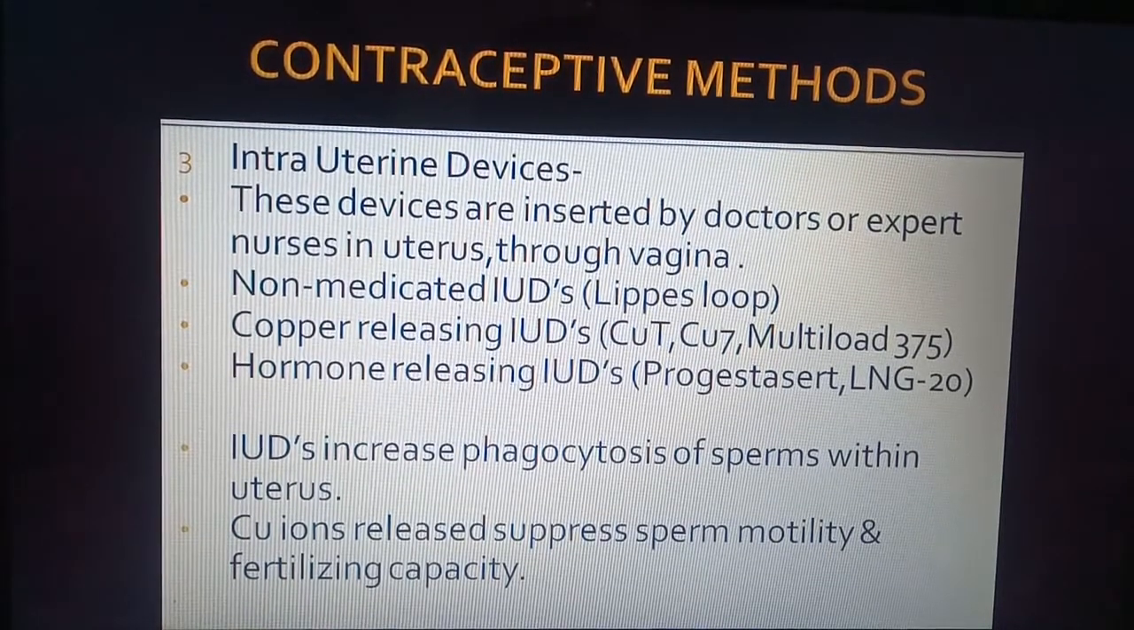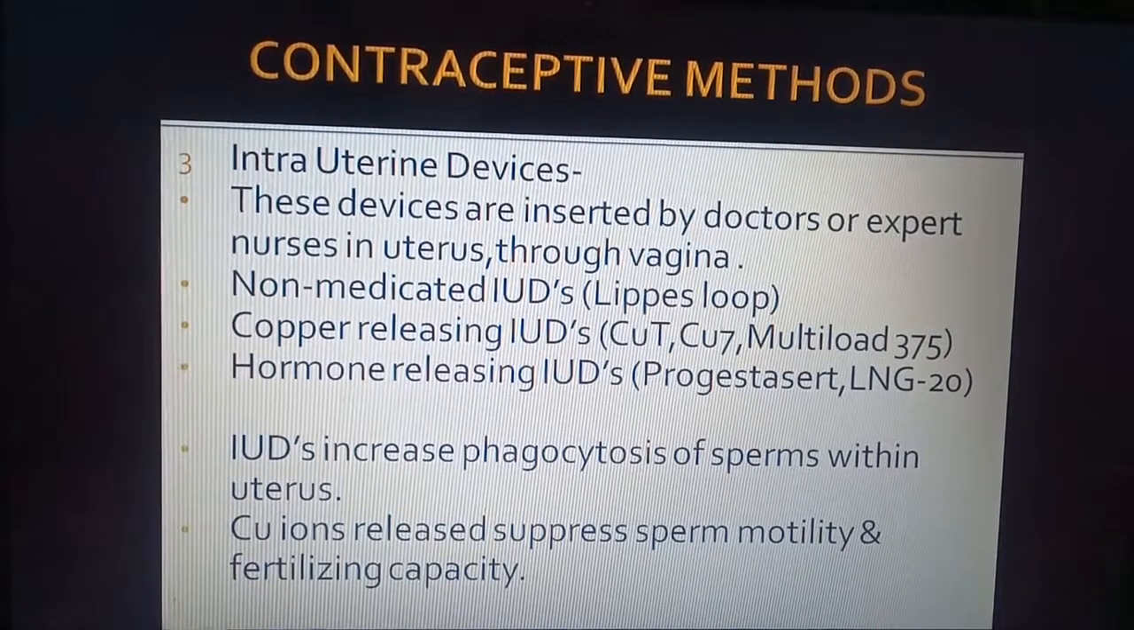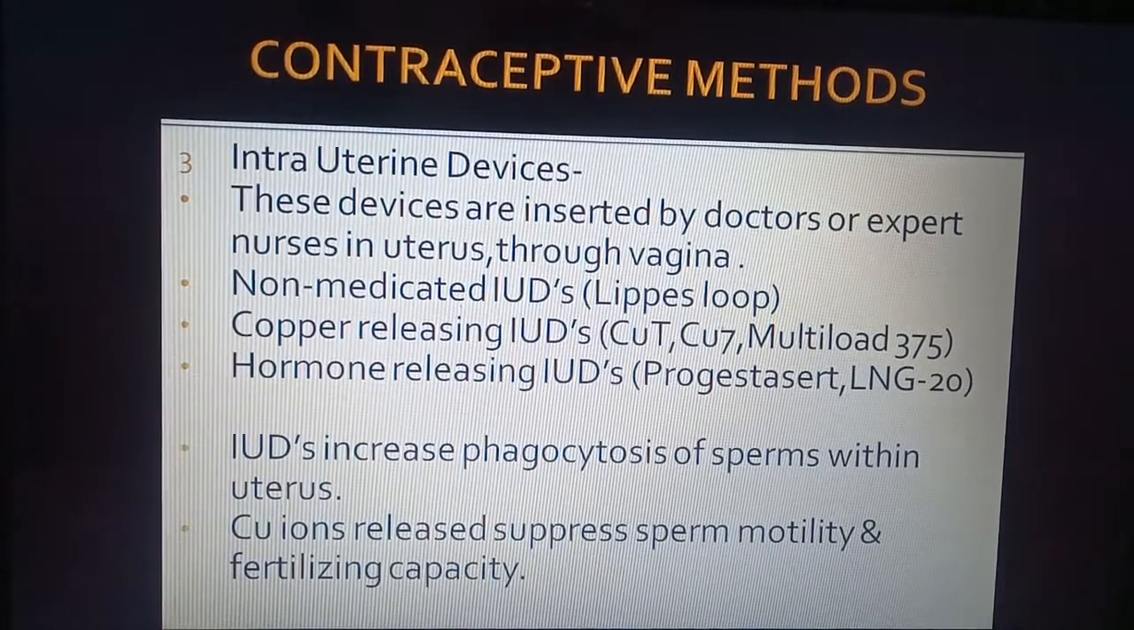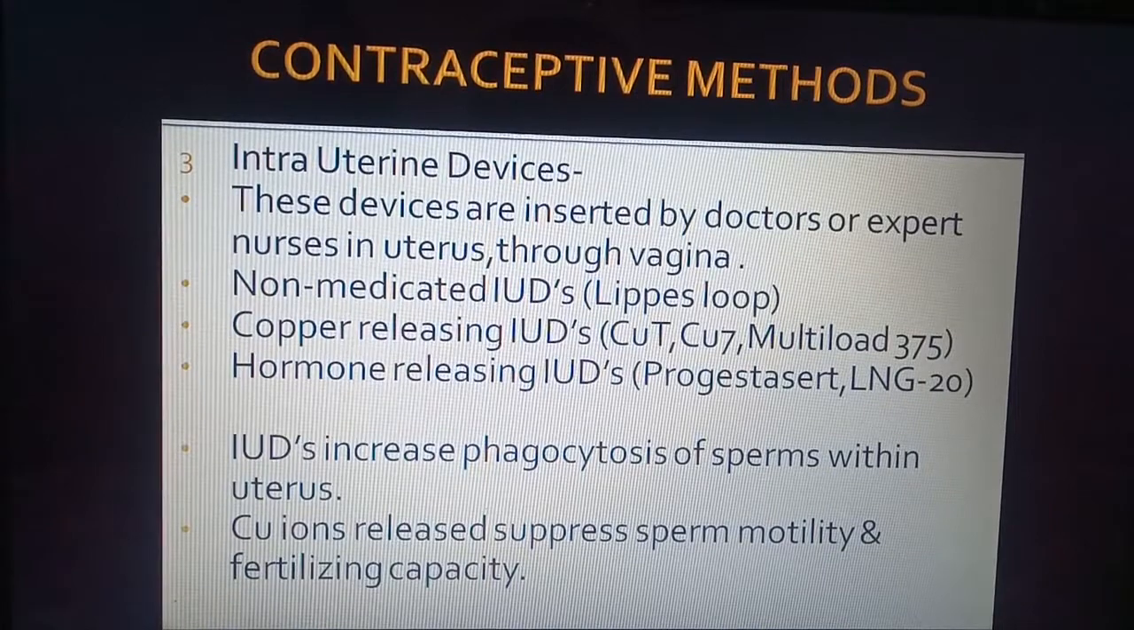IUDs increase phagocytosis of sperms within the uterus. So how do they work? They increase the phagocytosis of sperms. So the sperms, they break down. Copper ions released suppress sperm motility. So the copper ions decrease the movement of sperms and their fertilizing capacity. In the last class we studied that the sperm should be motile, but copper ions will suppress the motility. So the chance of fertilization will be decreased.